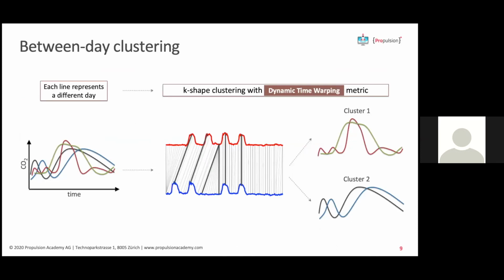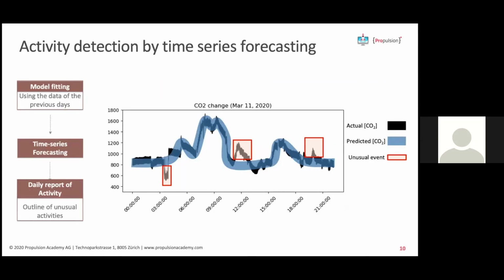Second method is between-day clustering. Let's say each line in the left side of the graph represents each day of one resident. Dynamic time warping allows to stretch portions of time series to find a better match between different patterns. As can be seen in the right side of the graph, we separated days per similar daily pattern. One with a high peak in the middle of the day, and the other one with 2 peaks within the day.